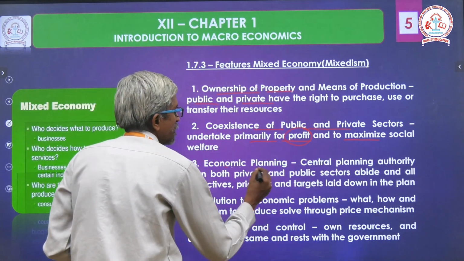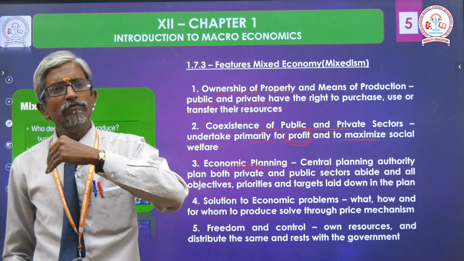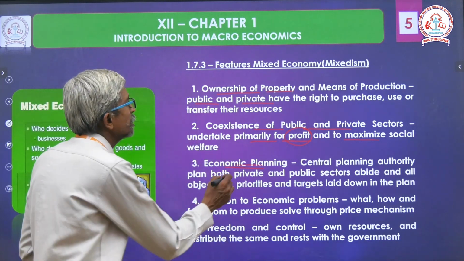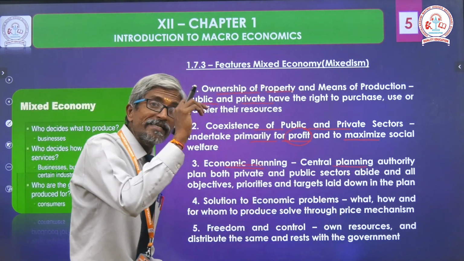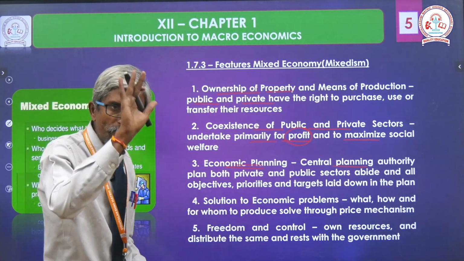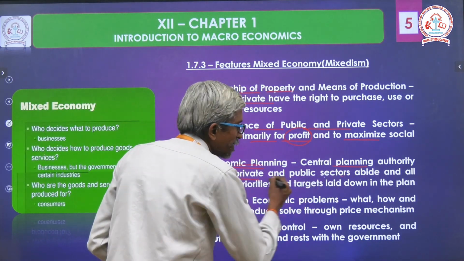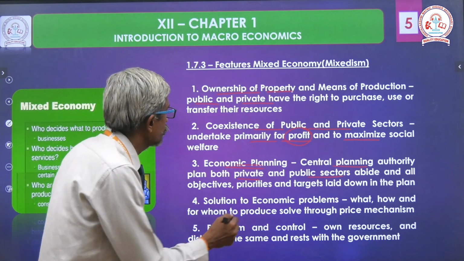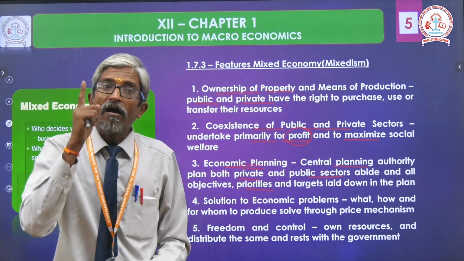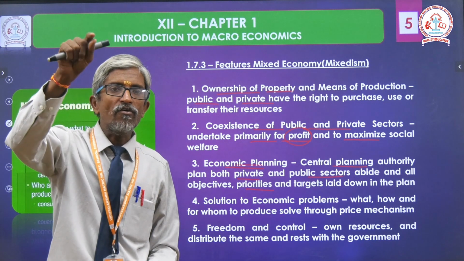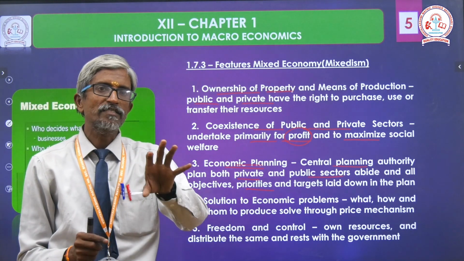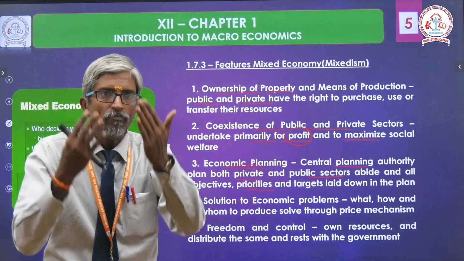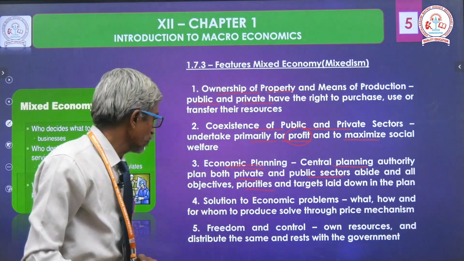Then planning. To achieve any type of goal, what do we have to do? We think about the planning, economic planning. Here, the central planning authority plans, and both private and public sector abide by all objectives, priorities and targets laid down in the plan. So the public sector also has a complete right to plan, but both implement and abide by the rules.